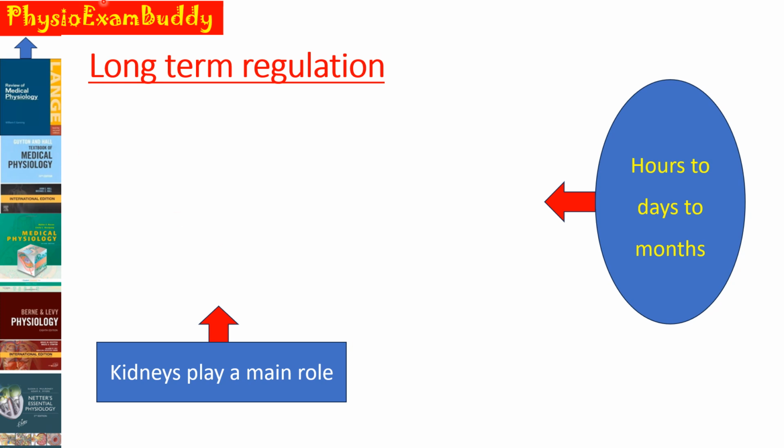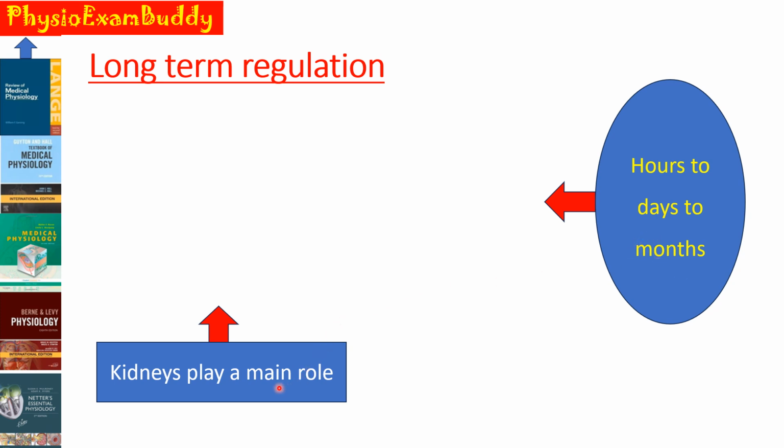Next is the long-term regulation of the blood pressure. And it takes hours to show any significant response, and these mechanisms operate very powerfully to control the arterial pressure over days, weeks and months.